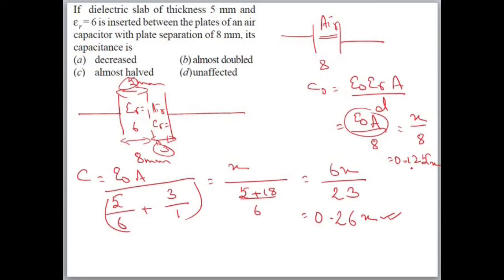Now we can say this is 0.125, this is 0.26. This value is almost double of this. What will be double of this? 0.25. Here it is 0.26, so it is slightly more than double, almost double. Now we understood how to solve this kind of question. They will surely ask one question based on this concept in any exam.